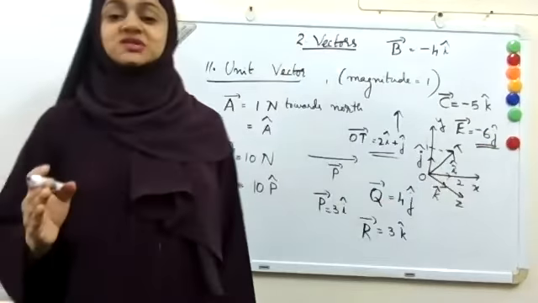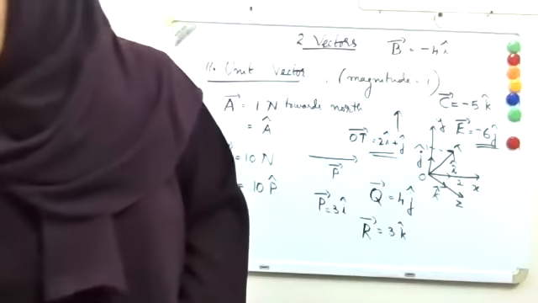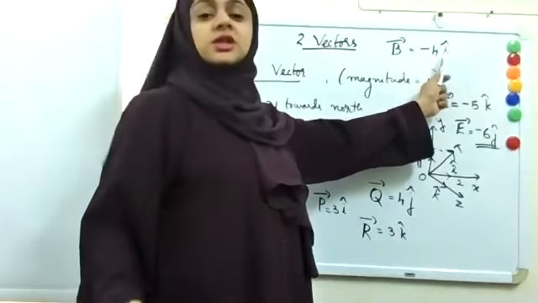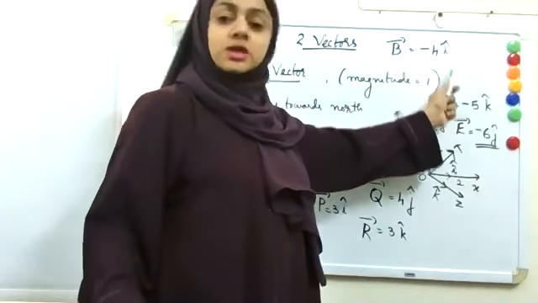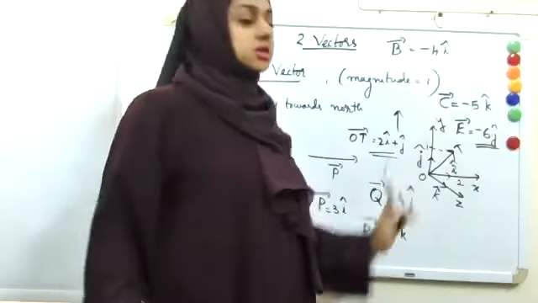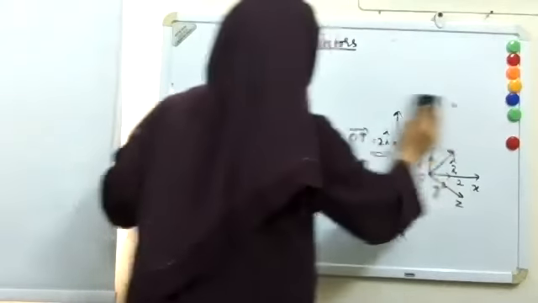Don't forget the unit vectors i, j and k mean along x, y, and z. You cannot write ix. This is the conventional letter. i means along the x-axis, j means along the y-axis, k means along the z-axis. So you have to use i, j, k itself for the unit vectors.